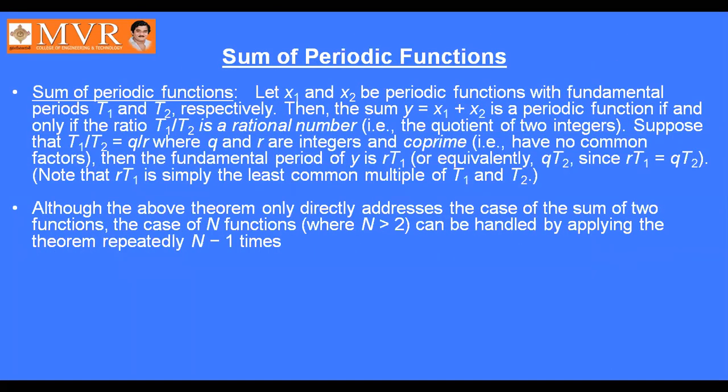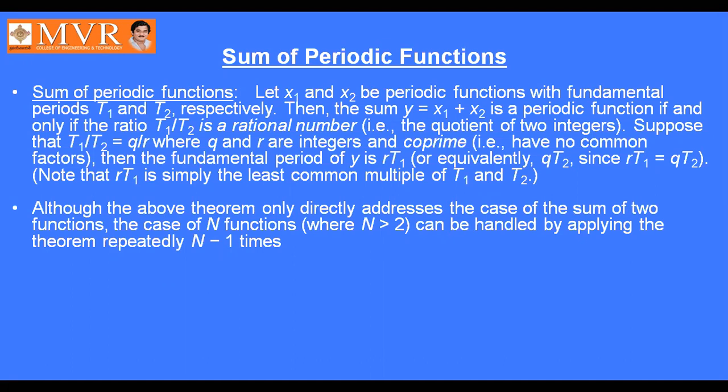Next, sum of periodic functions. So let x1, x2 be periodic functions with the fundamental periods t1 and t2 respectively. Then the sum y equal to x1 plus x2 is a periodic function if and only if the ratio t1 by t2 is a rational number. Rational number means the quotient of two integers.